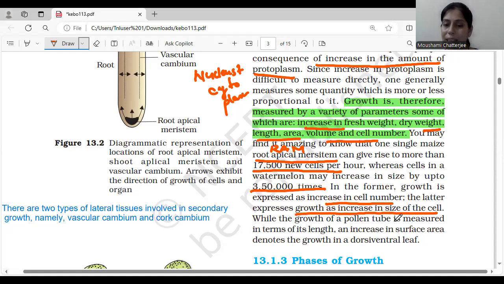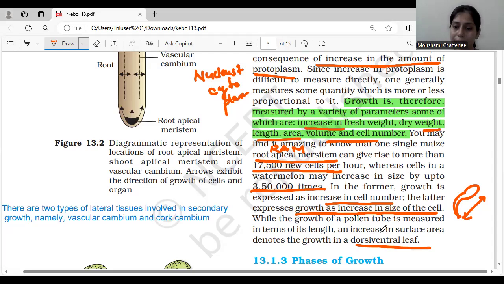Growth in a pollen tube is measured in terms of length, and increase in surface area denotes the growth of a dorsiventral leaf. So different structures have different parameters to judge: cell number, volume, or area. We measure growth based on these factors, not on the basis of protoplasm.